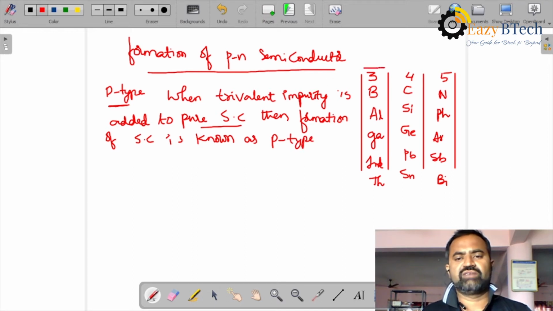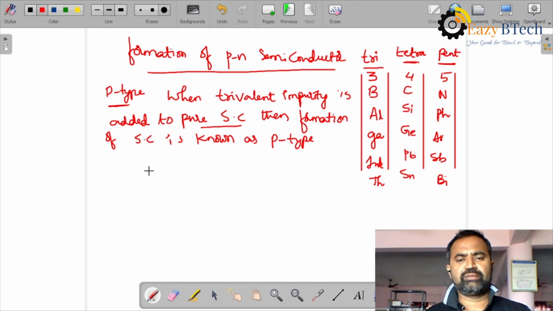Now, these have three valence electrons. We will call it trivalent. It has four valency electrons. We will call it tetravalent. It has five valency electrons. We will call it pentavalent. Okay. When trivalent impurity is added to tetravalent, then the semiconductor formed is known as P-type.